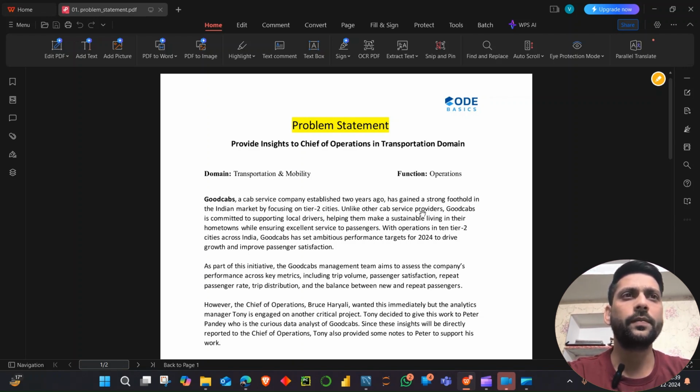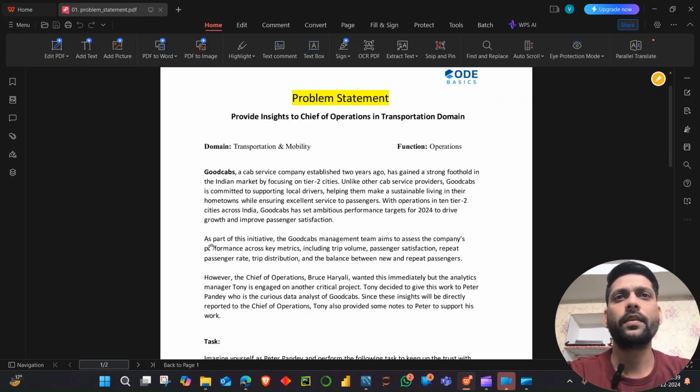Unlike other cab service providers, GoodCabs is committed to supporting local drivers, helping them make a sustainable living in their hometowns while ensuring excellent service to passengers. With operations in 10 tier 2 cities across India, GoodCabs has set ambitious performance targets for 2024 to drive growth and improve passenger satisfaction. As part of this initiative, the management team aims to assess the company's performance across key metrics including trip volume, passenger satisfaction, repeat passenger rate, trip distribution, and the balance between new and repeat passengers.